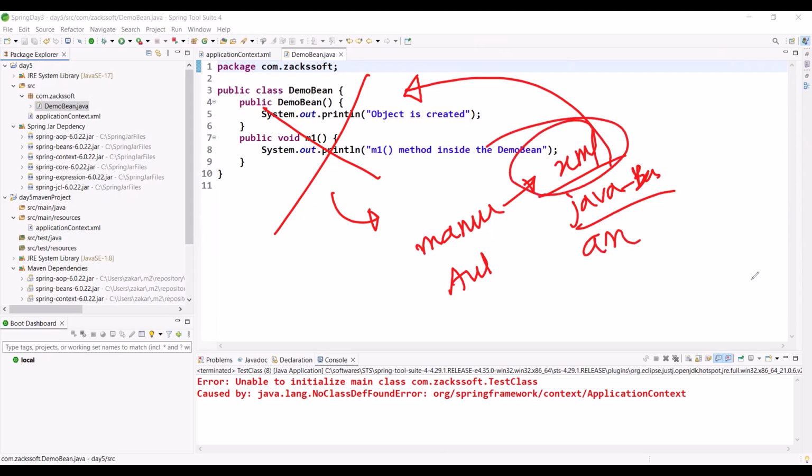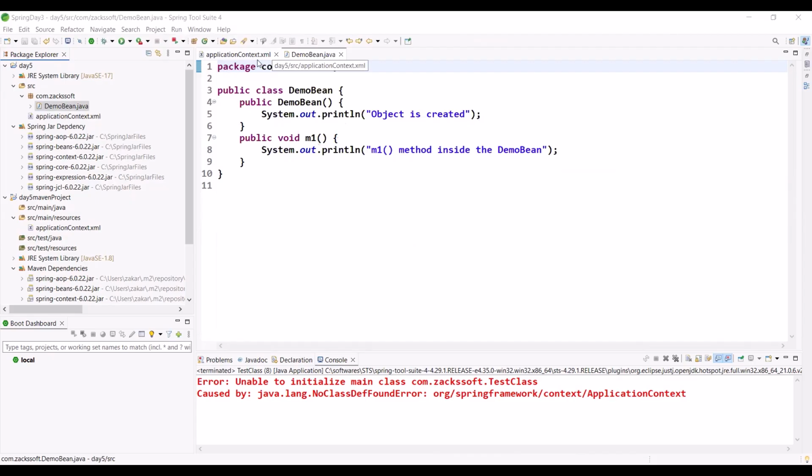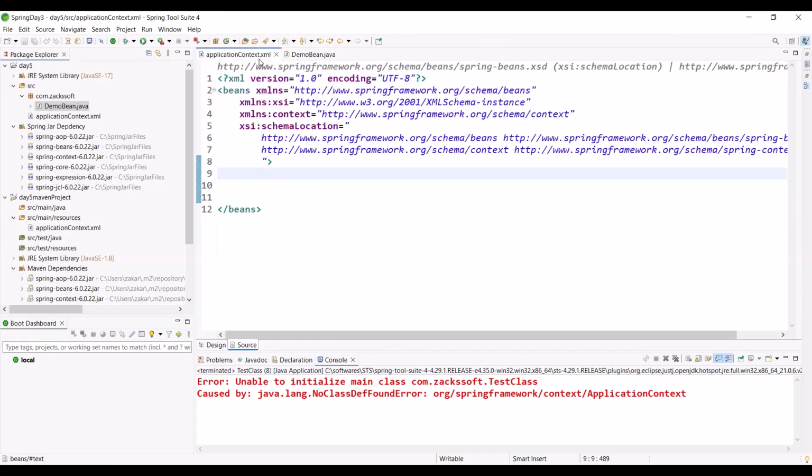Right now we are learning XML based. So you will create an XML file, any name, but you can choose application context, anywhere you can create, and simply copy paste. Now understand. In this beans element, we need to configure a bean. The tag is bean, and then the class name.